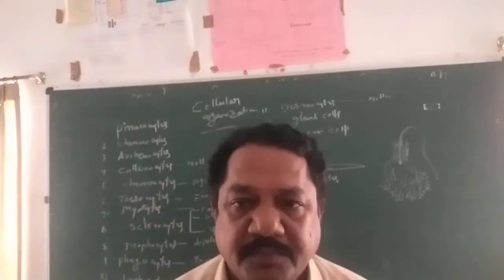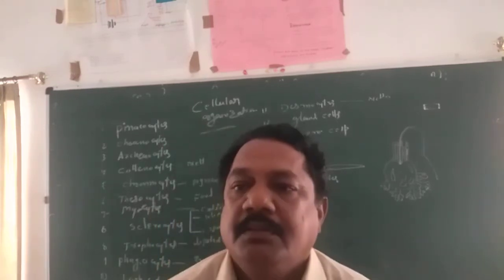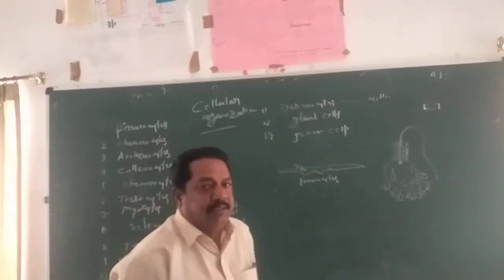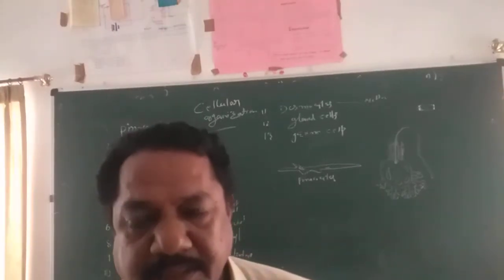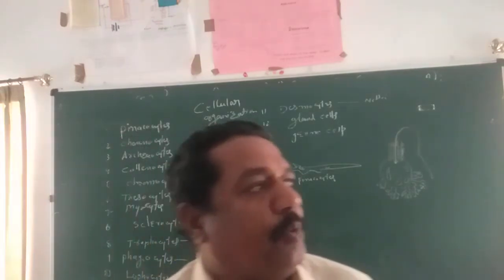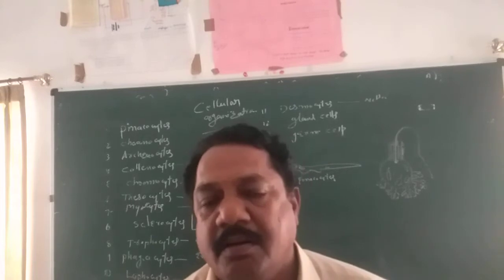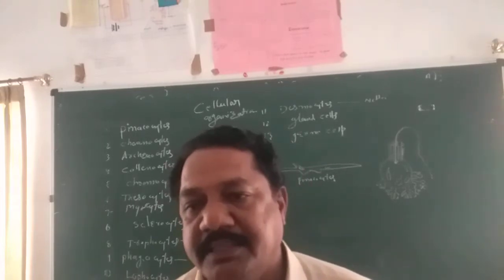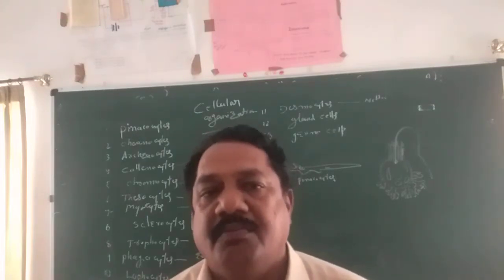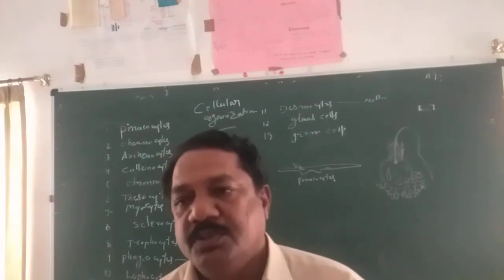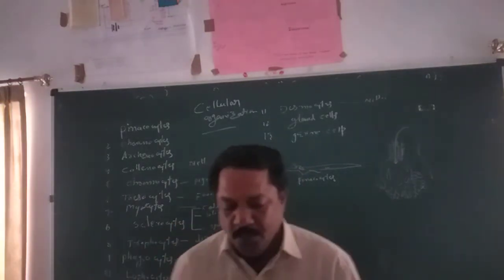Canal system in sponges. Today we are discussing the cellular organization in sponges. You know already that protozoans are made of a single cell, while poriferans have a multicellular organization. But here there are many cells, and the tissues are not properly formed. That's why animals with many cells but no true tissues are included in Porifera.